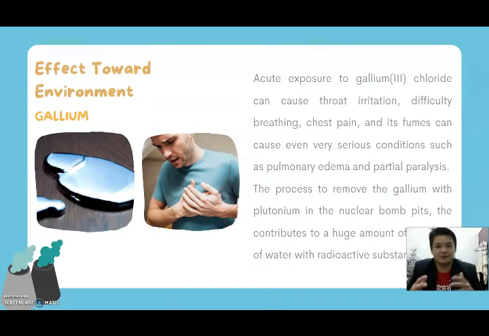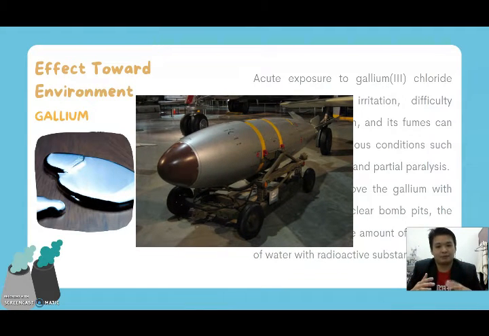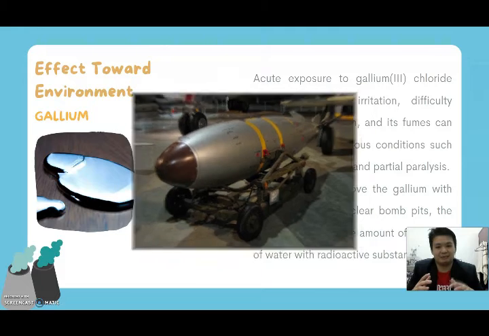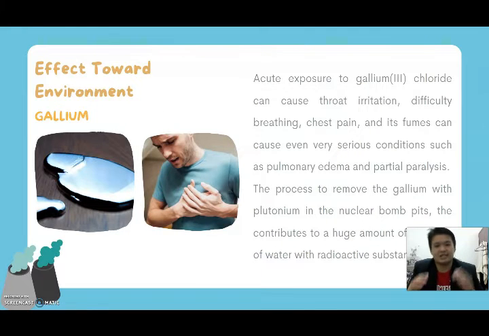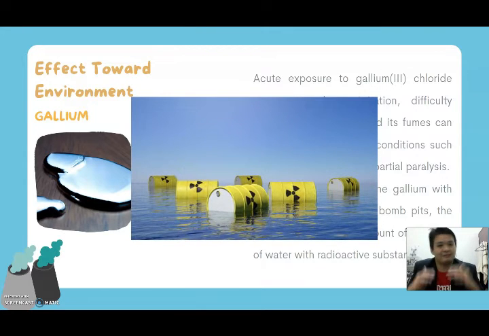Furthermore, gallium is also used to hold some nuclear bomb bits together. The plutonium then becomes unstable in fume because the gallium is corrosive to several other elements. If the gallium is removed, however, the plutonium becomes useful again. But the process of removing the gallium contributes to a huge amount of pollution of water with radioactive substances.